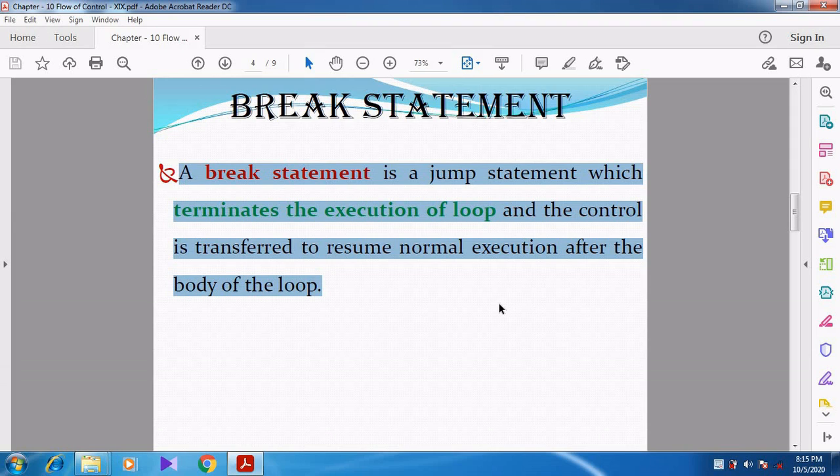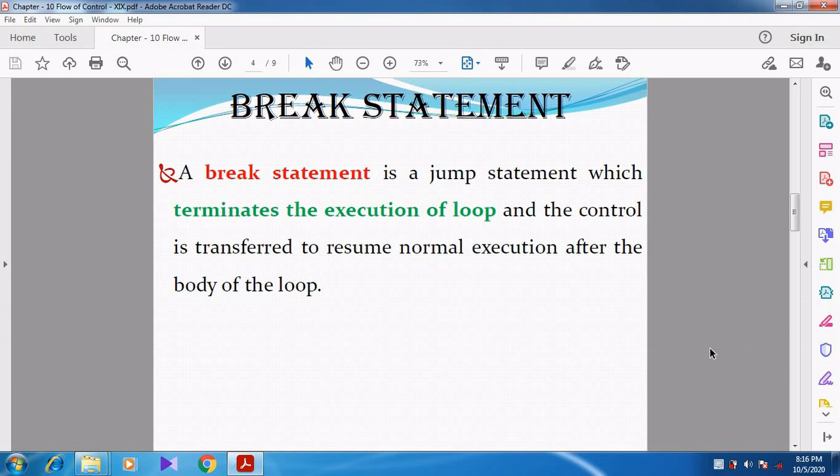So whenever we come across the keyword break, the loop is terminated and then whatever statements are given after the body of the loop, those statements are executed. Can you understand, students? Right.